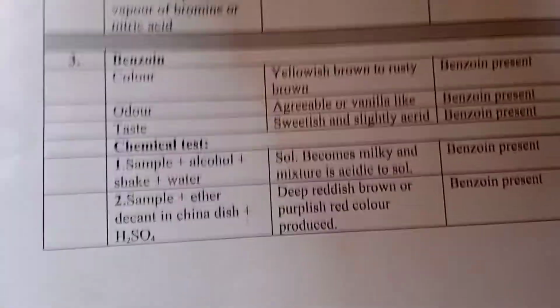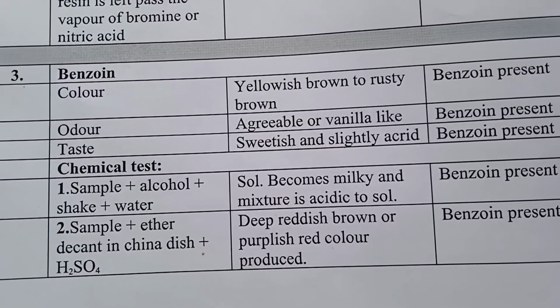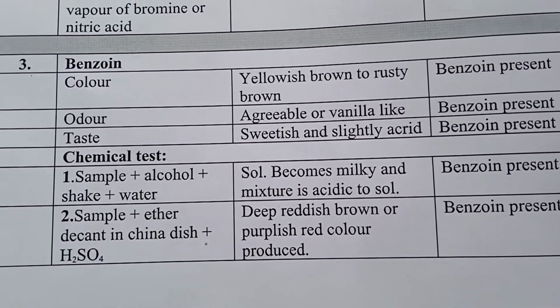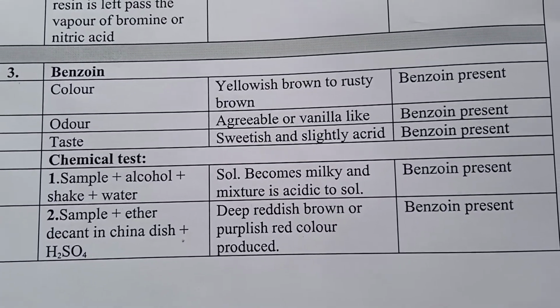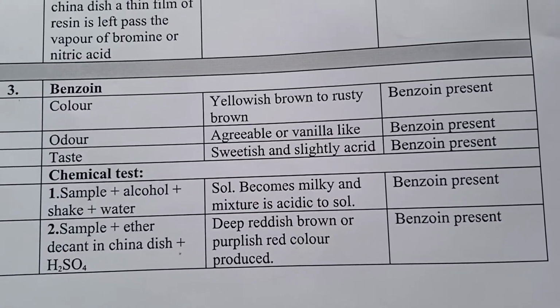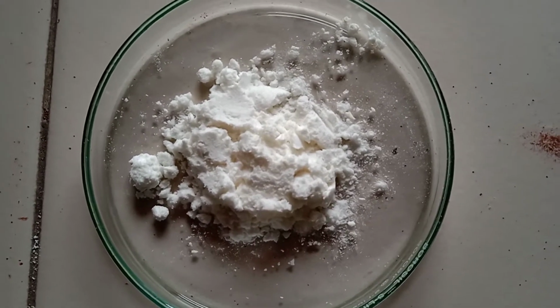Here you can see I have prepared a table for the chemical tests of benzoin. First we take the sample plus alcohol, shake it and then add water. The solution becomes milky and the mixture is acidic to litmus. That means benzoin is present. Here you can see this is a sample of benzoin.